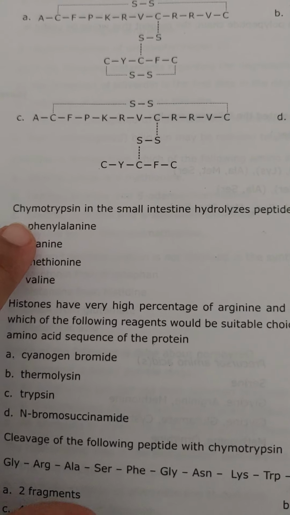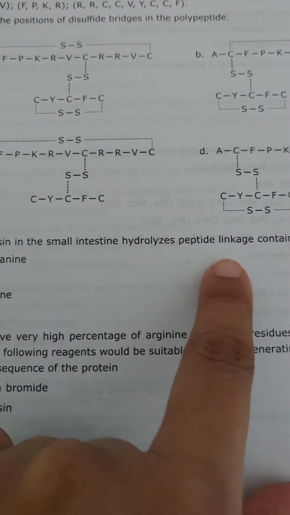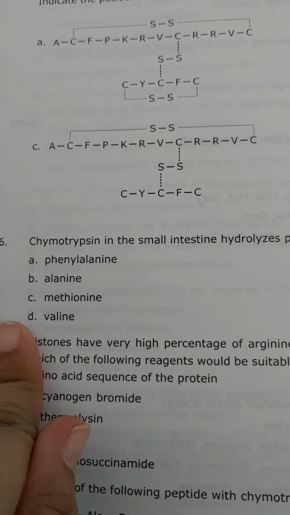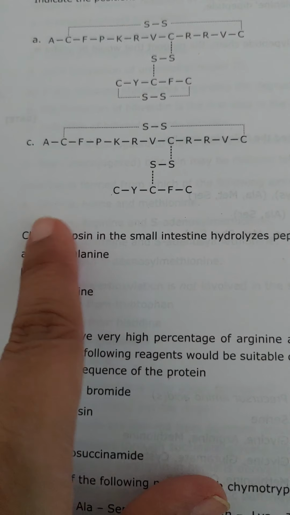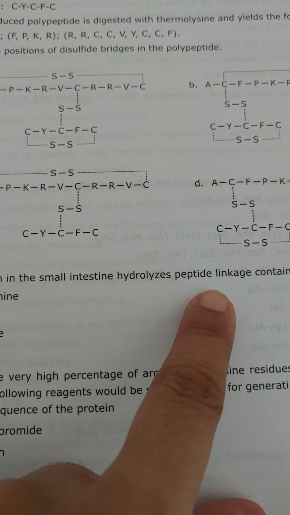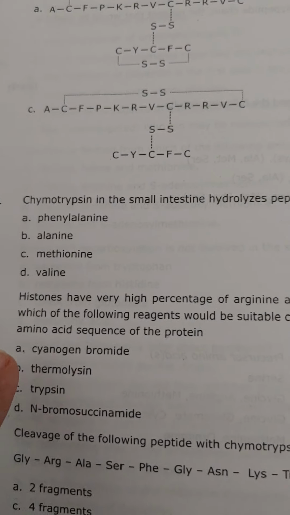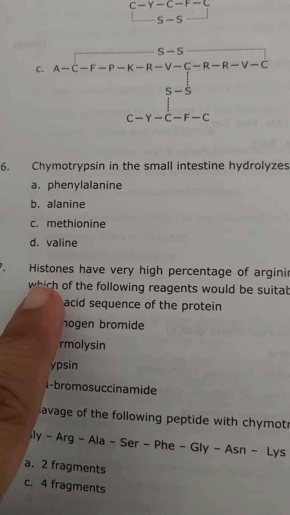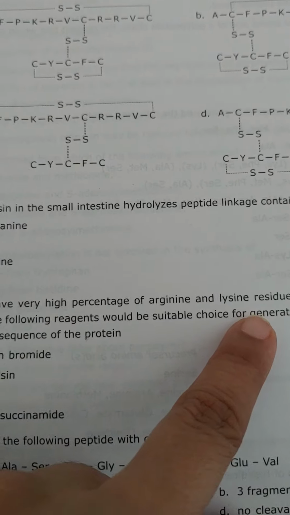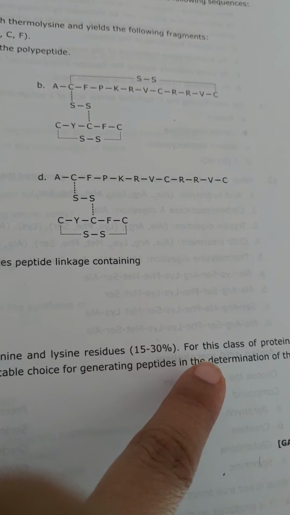Question number 6. Chymotrypsin in the small intestine hydrolyzes peptide linkage containing phenylalanine. Question number 7. Histones have a very high percentage of arginine and lysine residues, 15 to 30%.